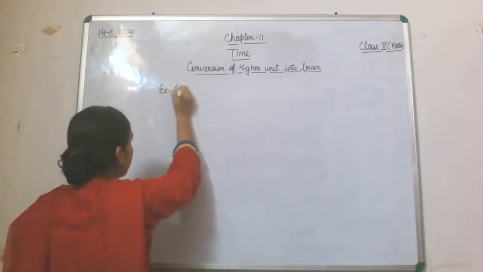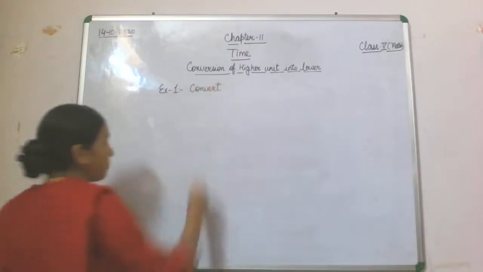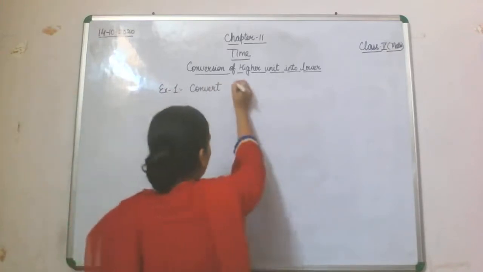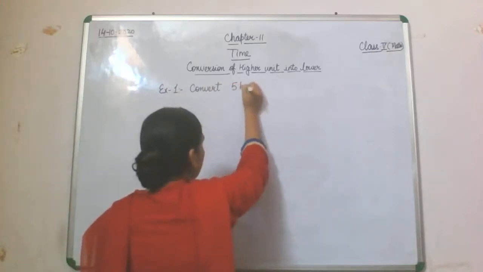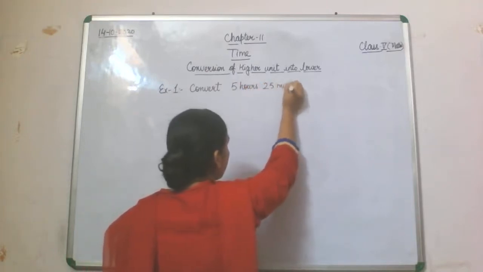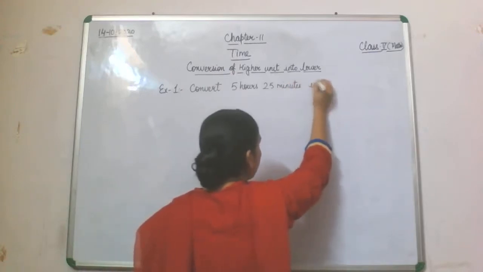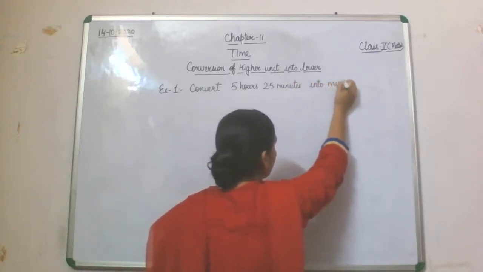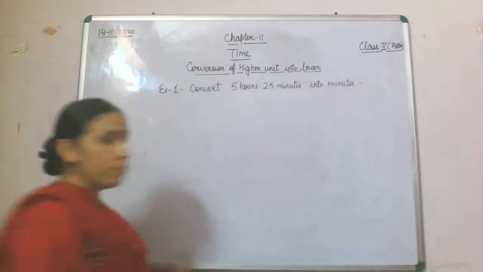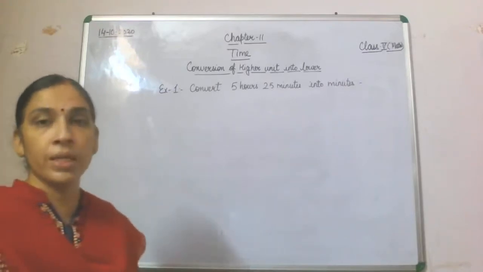Convert 5 hours 25 minutes into minutes. Now what are we supposed to do here?